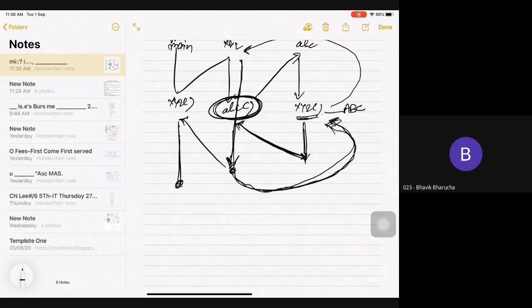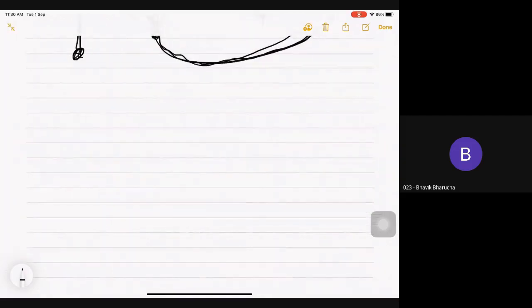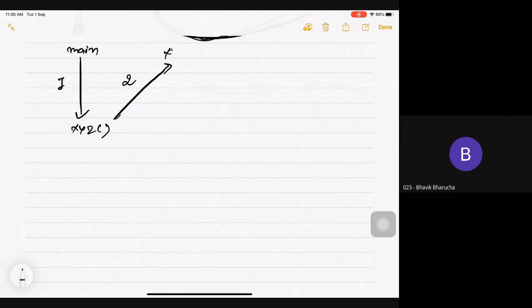Okay, we'll draw it again with numbering system so you can get it better. This is my first step. Okay, here I am having, this is my main program. Now here I am having a call to XYZ, so it will go to location XYZ. This is my number 2, this is my XYZ. Done.